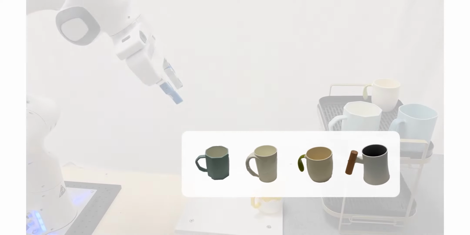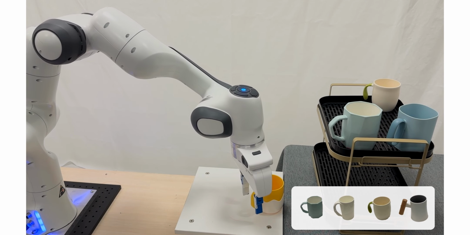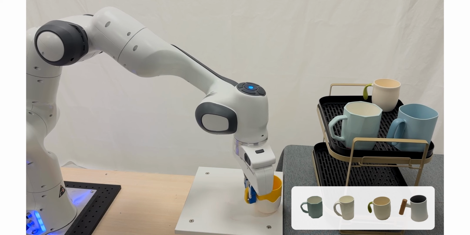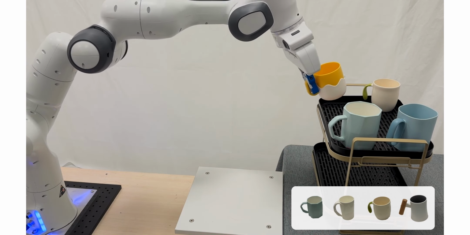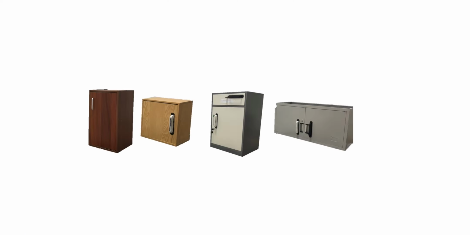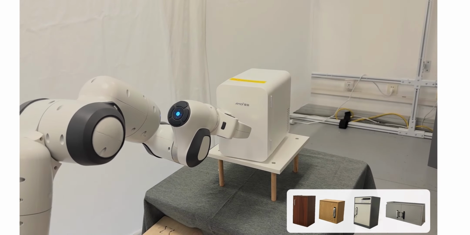Next, we show generalization to unseen objects of our method. By training on these 4 objects for the pick and place task, our method can successfully generalize to unseen instance with distinct appearance and shape. Here we show generalization to unseen categories of our method. By training on these 4 objects for the open door task, our method can successfully generalize to the unseen category, car refrigerator.